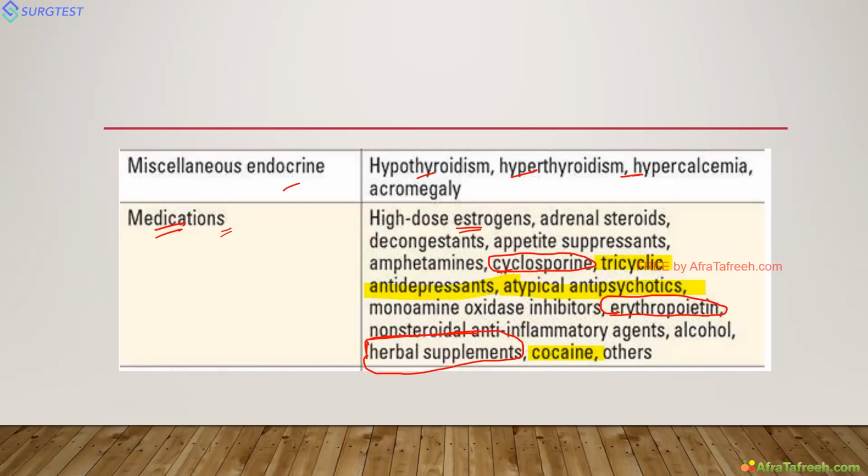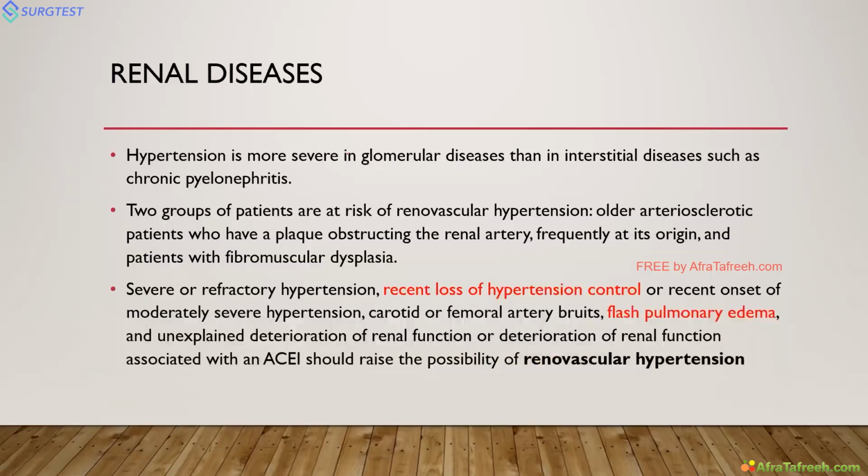So this renal disease we actually discussed. It is more severe in glomerular disease than in interstitial diseases like pyelonephritis. Mainly in glomerulonephritis there will be increased blood pressure. Then this is the renal parenchymal cause. Another cause is renovascular. We already discussed that renovascular cause can be, in older patients, due to atherosclerosis, where a plaque obstructs, mainly at the origin. But the other case is fibromuscular disease, where the renal artery has obstruction at multiple levels.